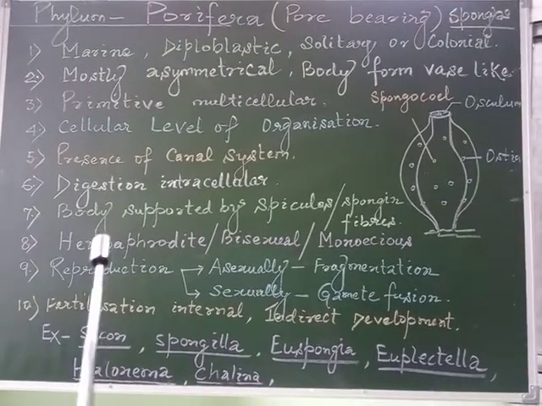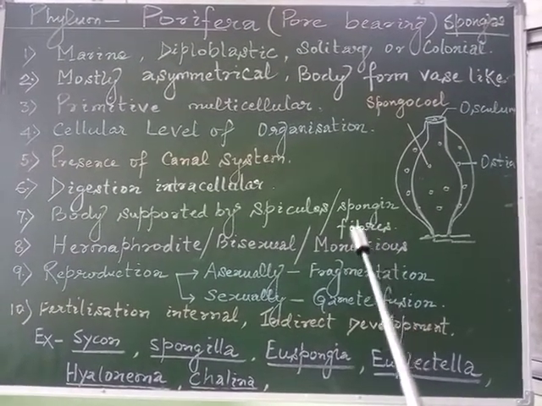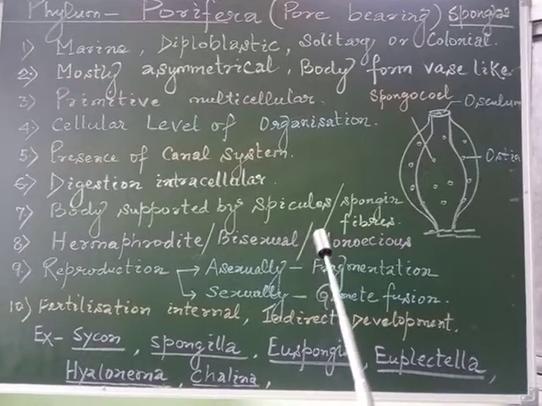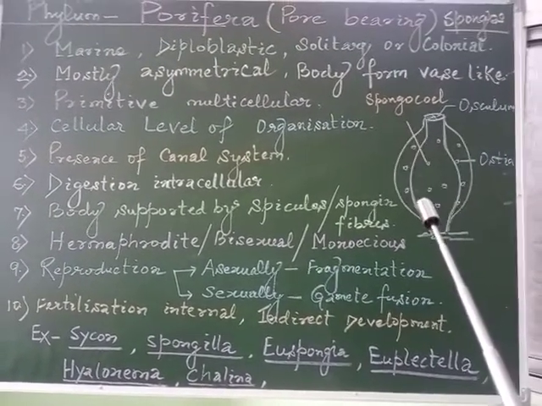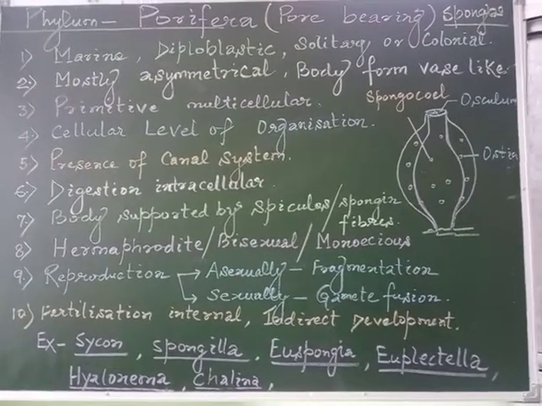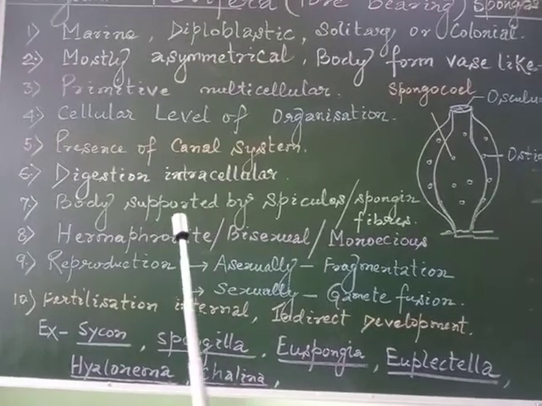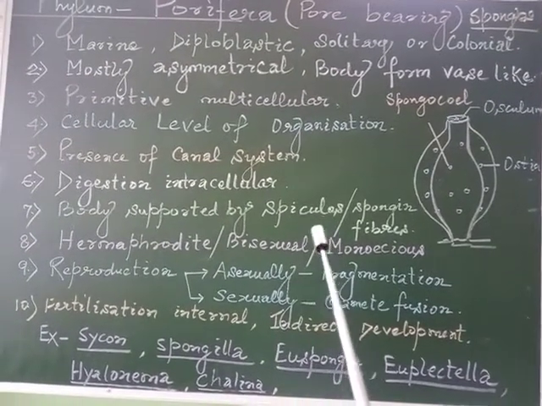The seventh point: the body is supported by spicules or spongin fibers, which form a skeleton-like structure or framework for the members. We may call them calcareous spicules also.